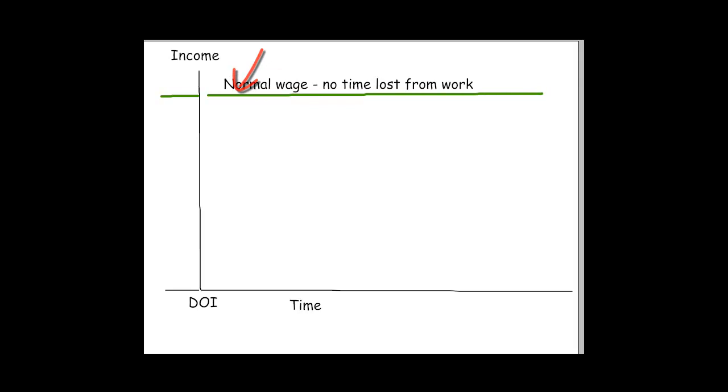Before the injury, the employee is receiving his usual wage. If there is no time lost from work due to the injury, then the employee would continue to receive his usual earnings. But if the employee is unable to continue to work due to the injury, he would receive temporary total disability payments up to a maximum allowable weekly earnings, even though he was earning more than the maximum. The payment is 2/3 of earnings.